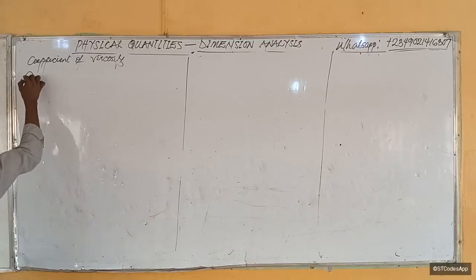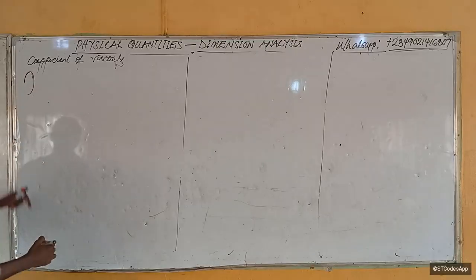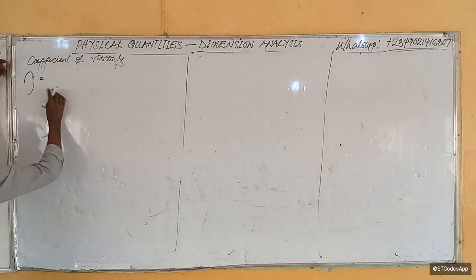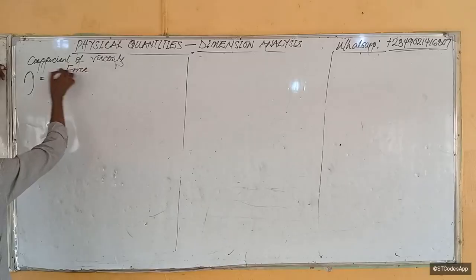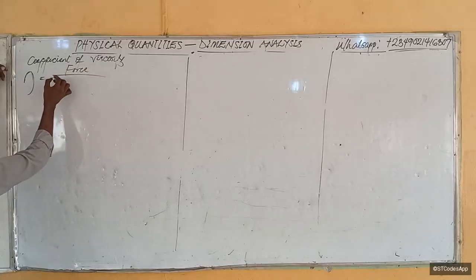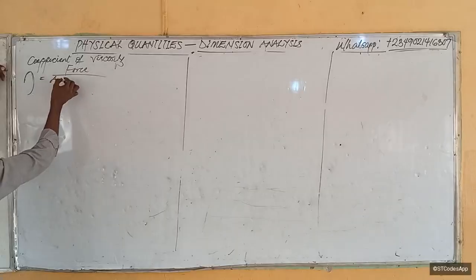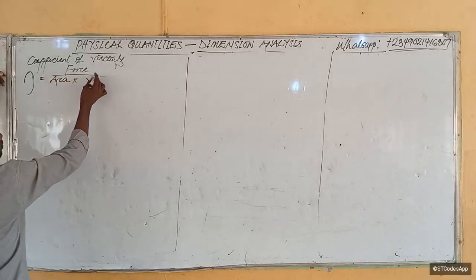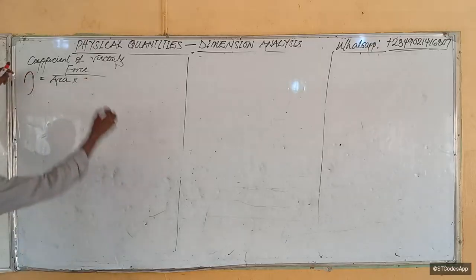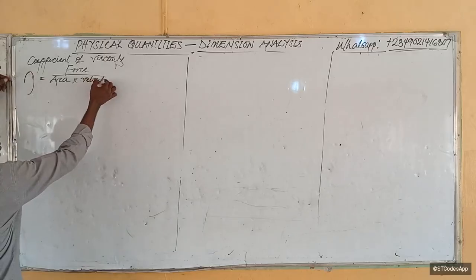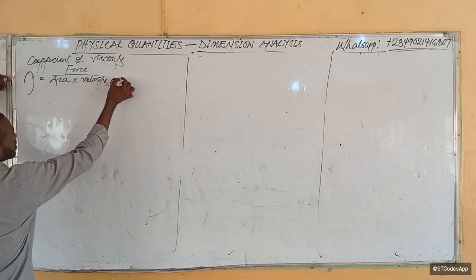Do you remember? The formula, I think, is force divided by area times V over L. We call that the velocity gradient.